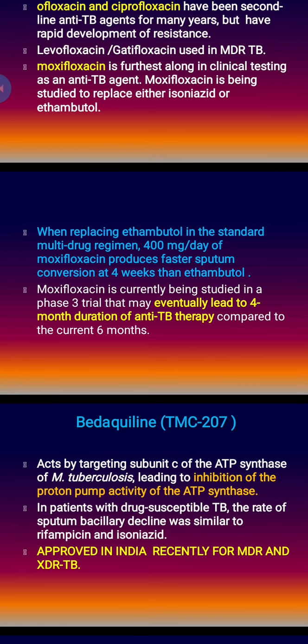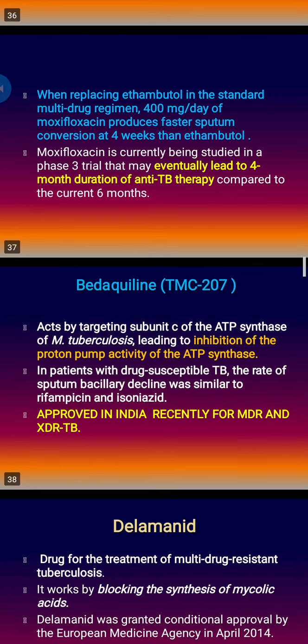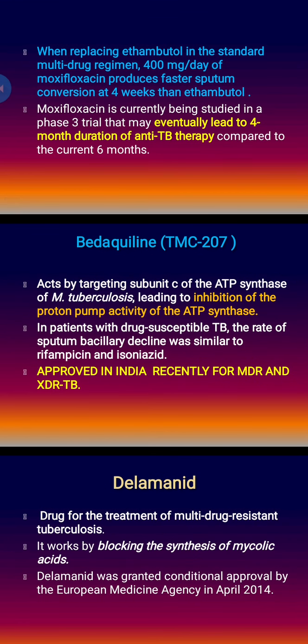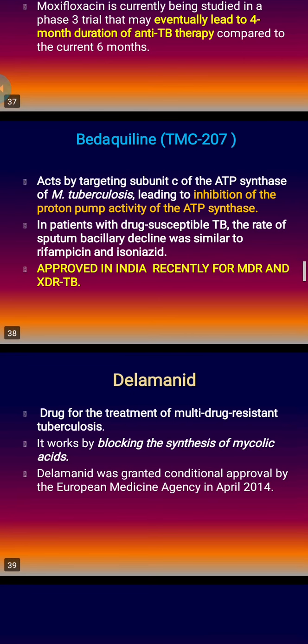Bedaquiline, a newer drug, its origin is India. It acts by targeting subunit C of the ATP synthase enzyme that leads to inhibition of the proton pump activity of the ATP synthase. And in patients of drug-susceptible tuberculosis, the rate of sputum bacterial decline was similar to rifampicin and isoniazid. Approved in India recently for MDR and XDR-TB. So bedaquiline is often used in resistant tuberculosis with good success. Delamanid is another new antitubercular drug. It works by blocking the synthesis of mycolic acid. Okay. It is not available in India yet.